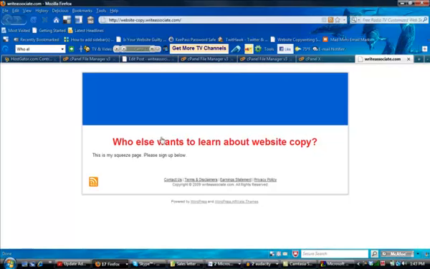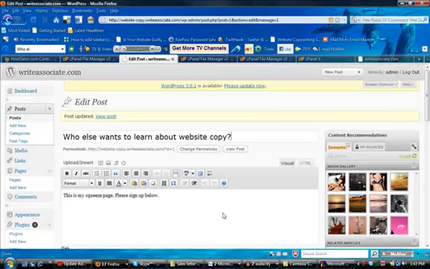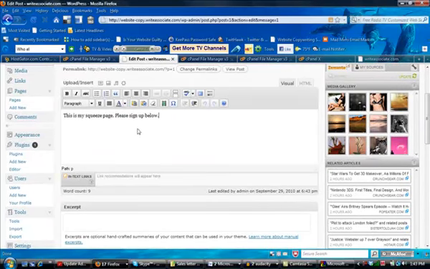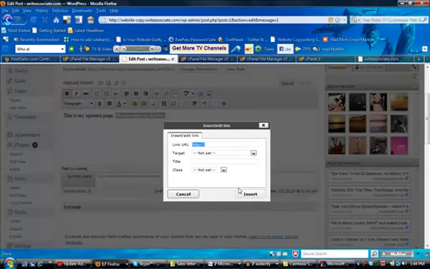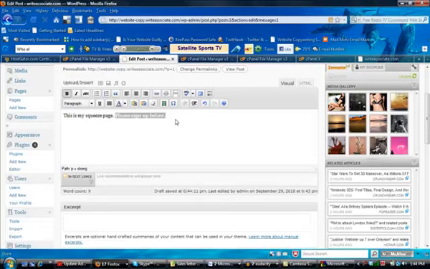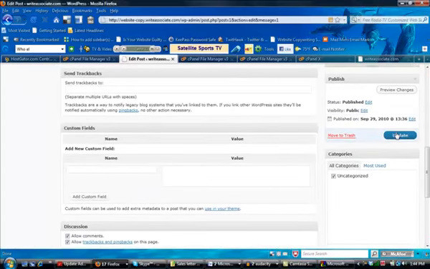Otherwise, you can add content, you can add pictures, you can add whatever you want just by clicking in this box here. Click this little icon to add an image. You can really do whatever you want. This really works very much like just a regular word editor. You can bold different things. You can add hyperlinks by clicking this button, and then just add in the link URL, and click insert. You can pretty much do everything that you want right from here, and then as soon as you're done, just scroll down here and click the update button to publish it live. And that's pretty much all there is to it.